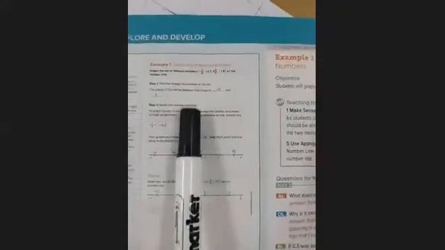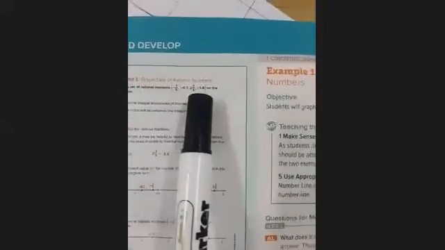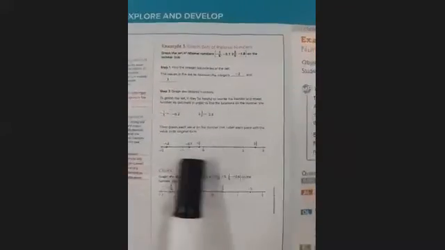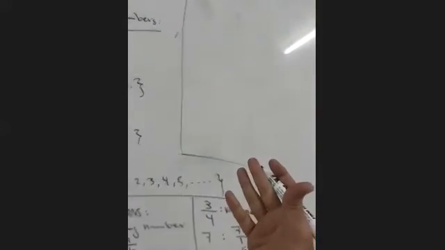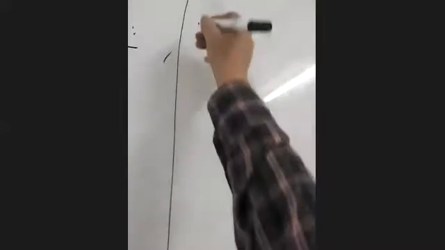Now let's take this example here, example 1. I will do it in details, so focus with me. What we will do, guys, is represent this set of numbers here on a number line. So let's go to example 1 now and do it together. This is the second idea. The first idea is to know what a rational number is. The second idea is to represent the rational numbers on a number line. So example 1,